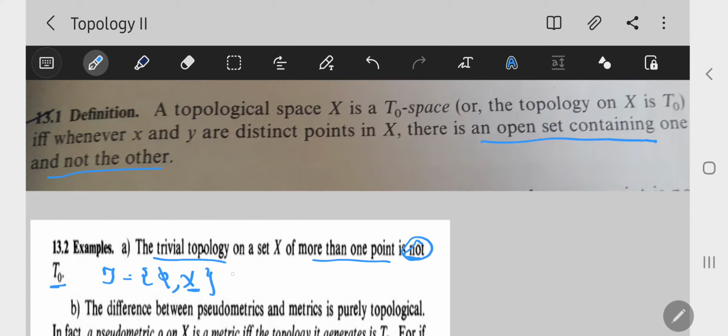Another name for the trivial topology is the indiscrete topology.